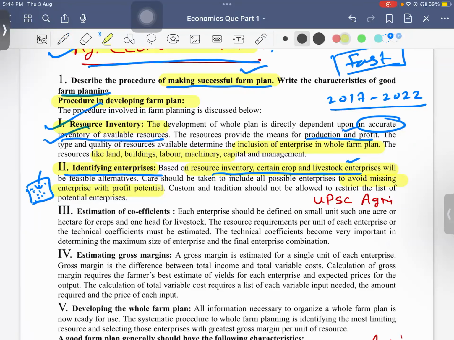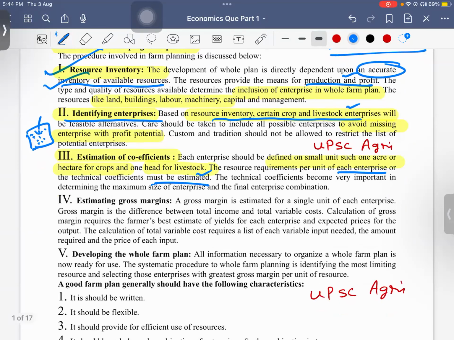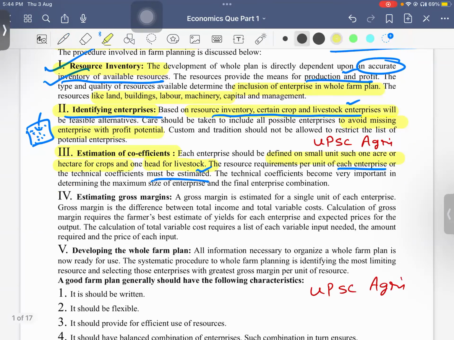Next is estimation of coefficients. We should have a defined area, like one acre, or one hectare, or a head of livestock, or some 50,000 birds in a poultry. All these things should be clear. The resource requirement per unit of each enterprise, or technical coefficient, must be estimated. Already you should estimate what you are going to do. So just remember the key points.